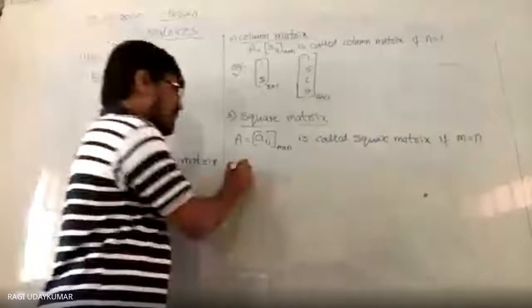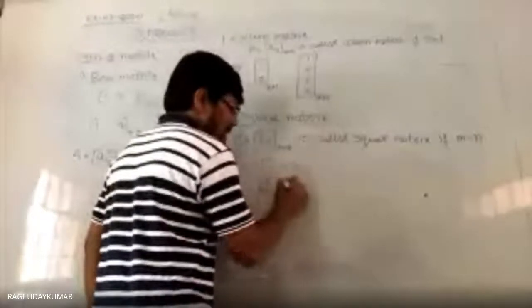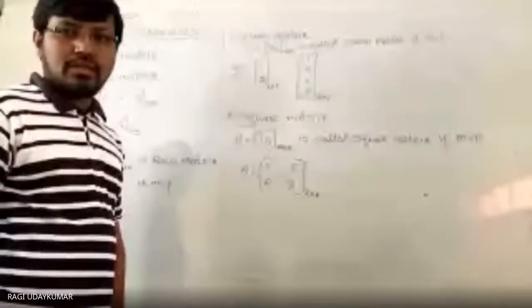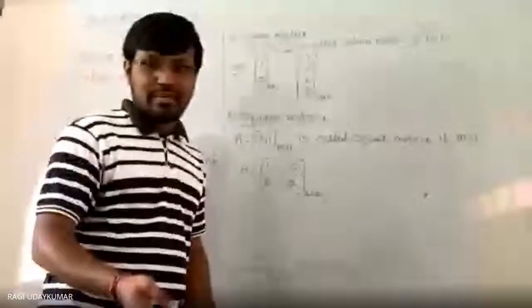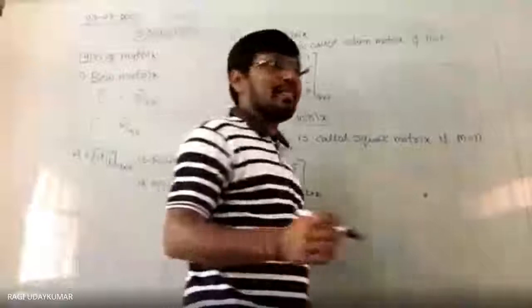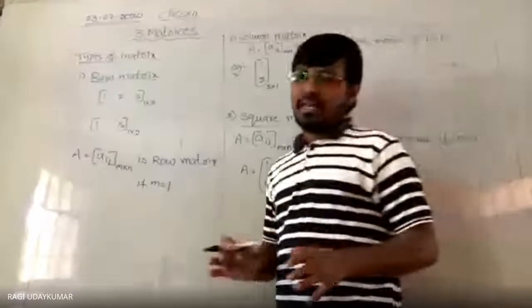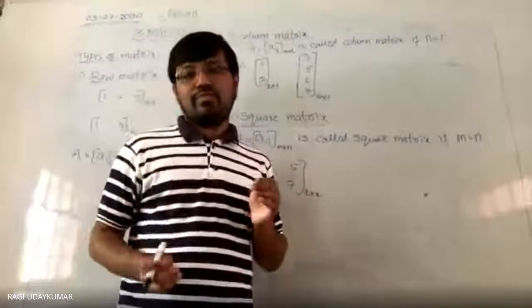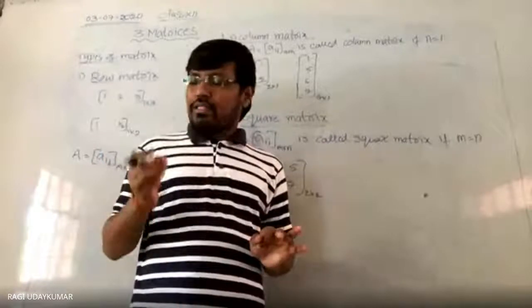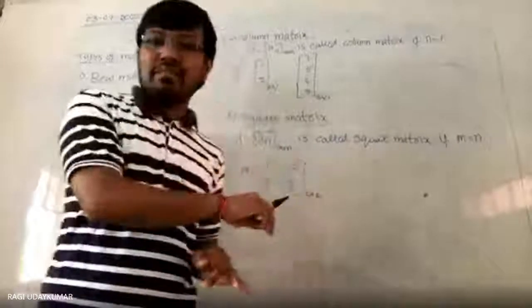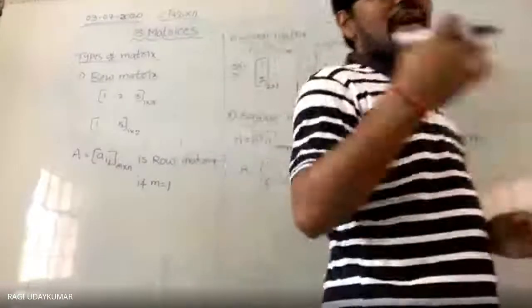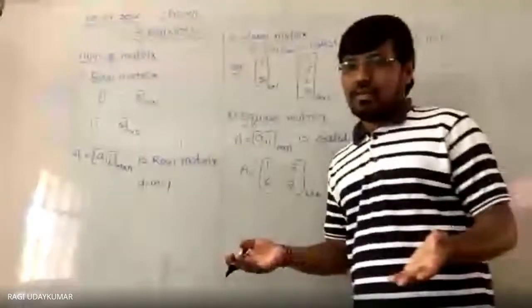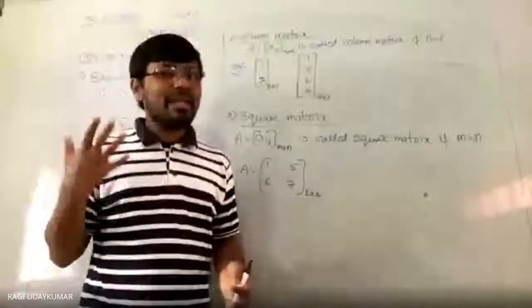So usually an example of a square matrix is 1, 5, 6, 7. This is a 2 by 2 matrix. A 3 by 3 matrix means 3 rows and 3 columns. Whenever we represent the order of a square matrix, we say a square matrix of order 3, which is nothing but a 3 by 3 matrix. A square matrix of order 5 is a 5 by 5 matrix.